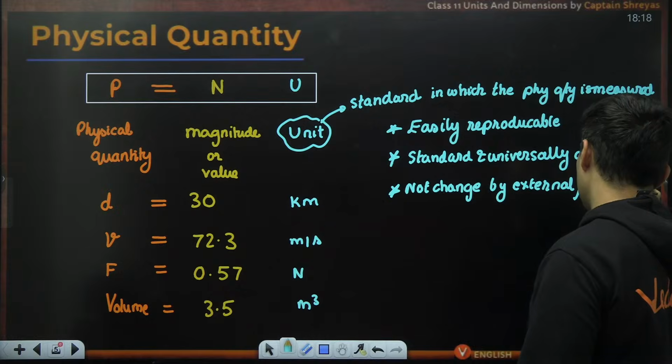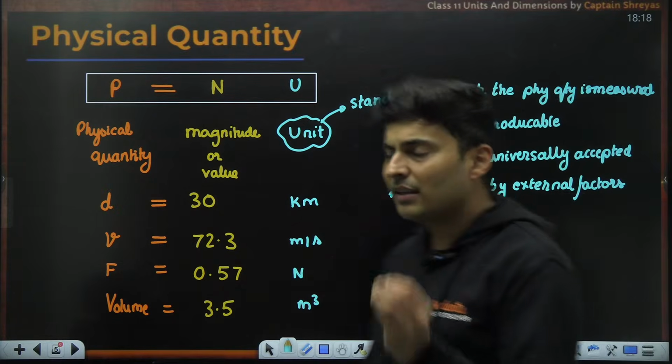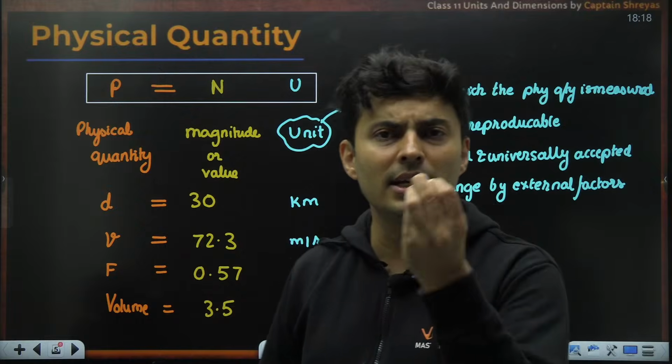It should not change by external factors. These are the qualities which tell me a unit is a unit.